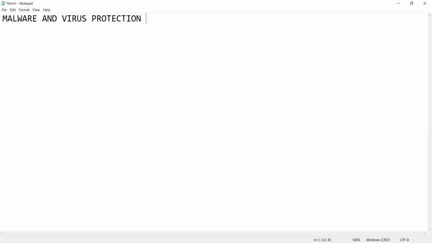Before directly going to those protections, we'll be reading about what is malware, types of malware, what is computer virus, what is computer worm. These are today's topics. What is spyware, what is ransomware, what is rootkit, what is Trojan, what is adware, how to keep system safe from malware and viruses.